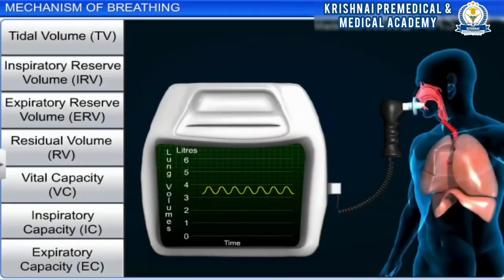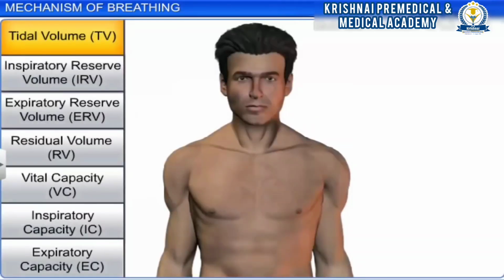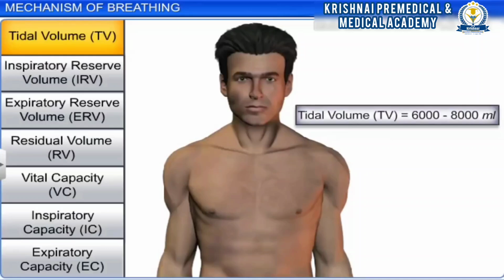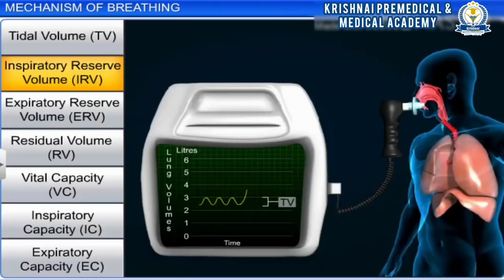Let's discuss the respiratory volumes and respiratory capacities. The volume of air inspired or expired during each normal breath is called tidal volume, or TV. A healthy man can inspire or expire approximately 6,000 to 8,000 ml of air per minute.